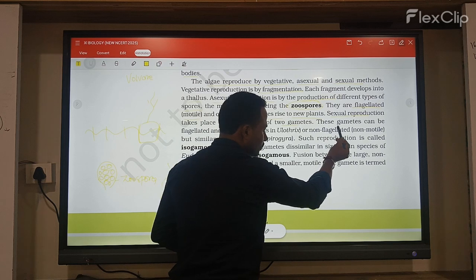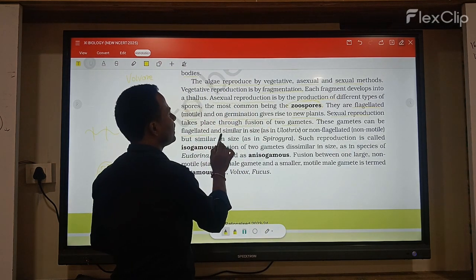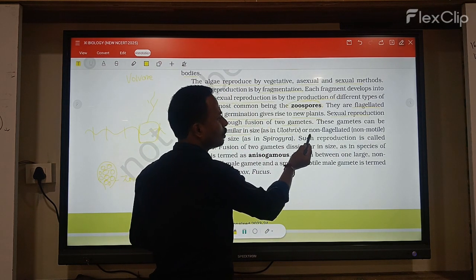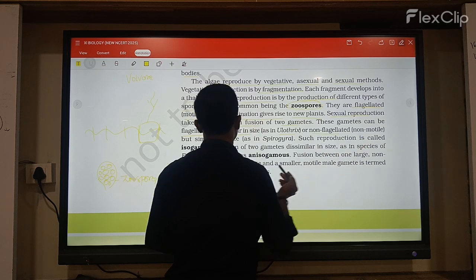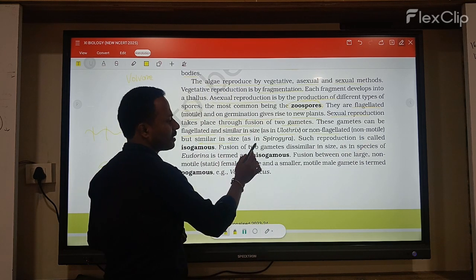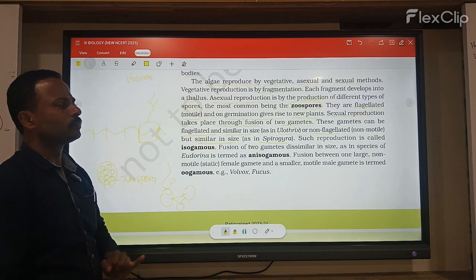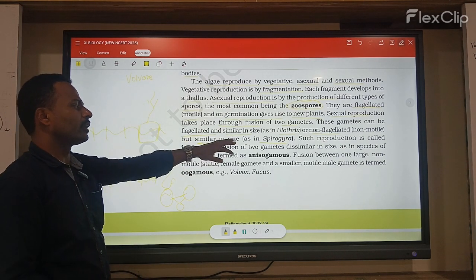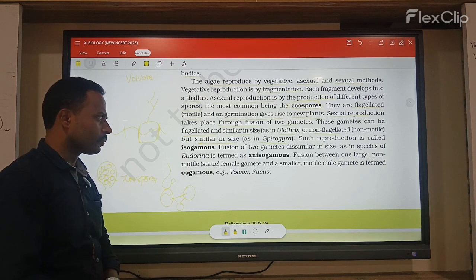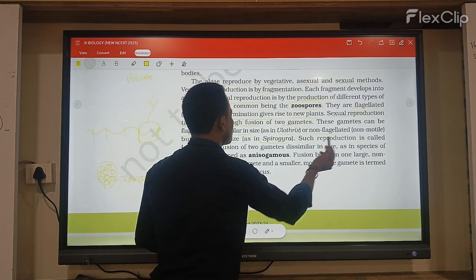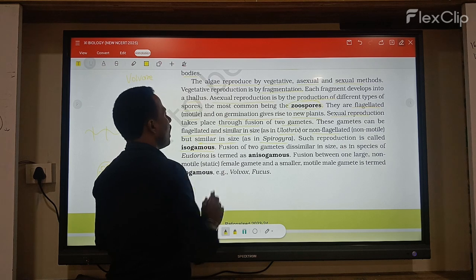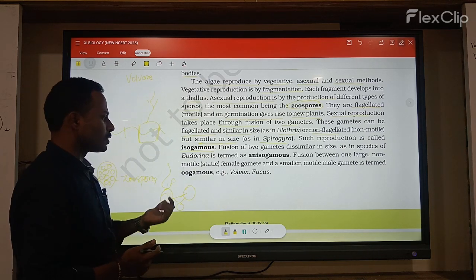Here the gametes can be flagellated and of similar size, like in Ulothrix, or non-flagellated and non-motile but of similar size, like in Spirogyra. Flagellated and non-flagellated, non-motile spores are also present here. Such reproduction is called isogamy, meaning isogametes.